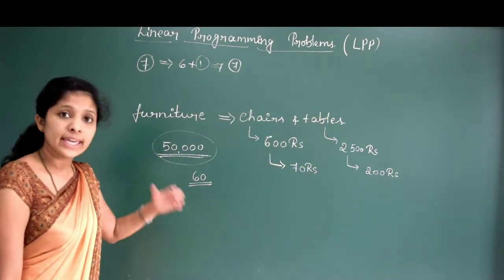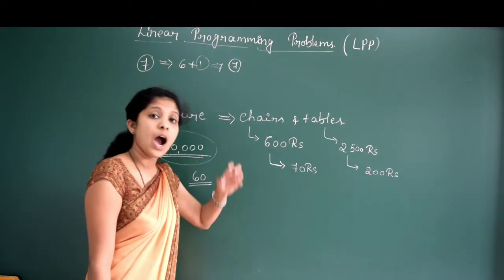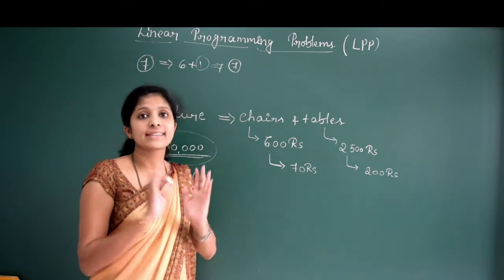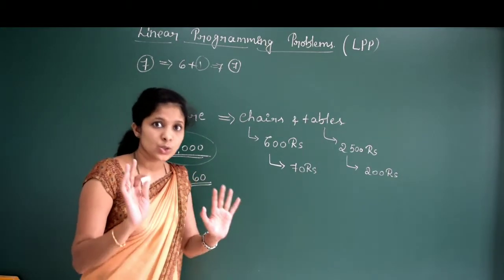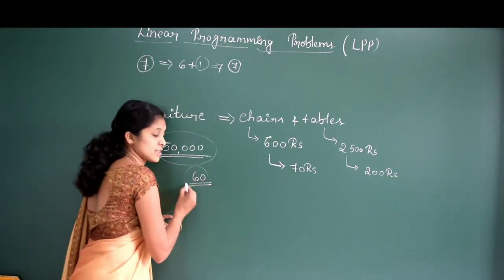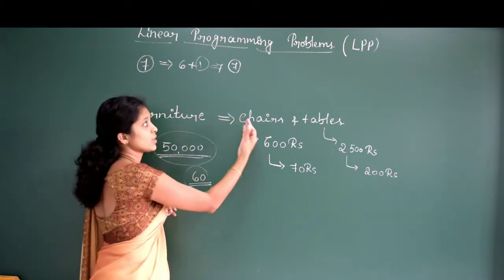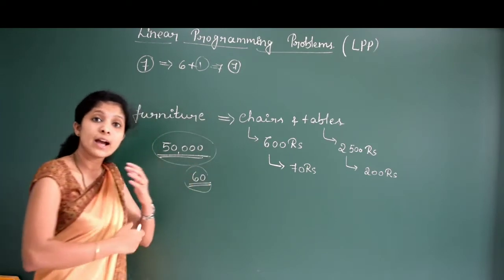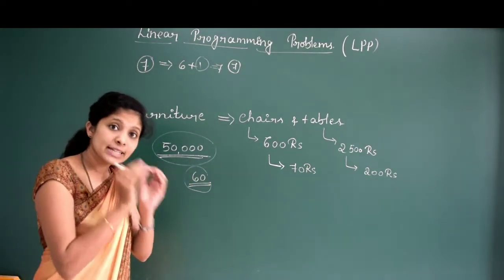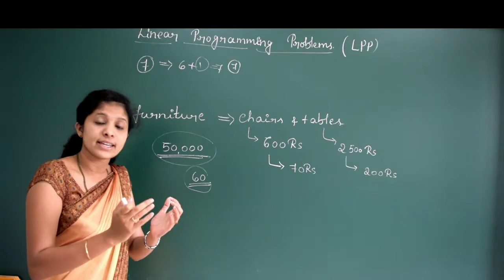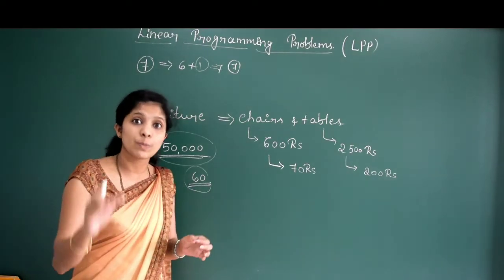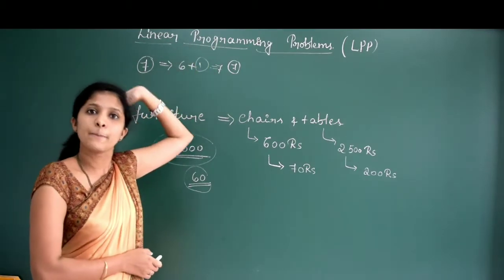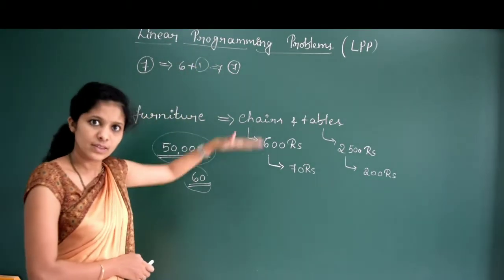Now he wants to know how many tables and how many chairs he can buy to get the maximum profit. Is it clear? In total he can buy only 60 pieces, not more than this. Either he can go with only chairs or only tables, but he wants the maximum profit. That can be calculated by using linear programming problems. Easily we can find this.